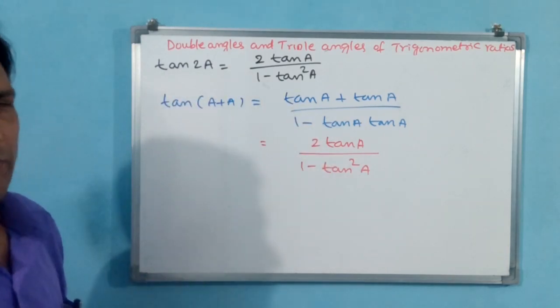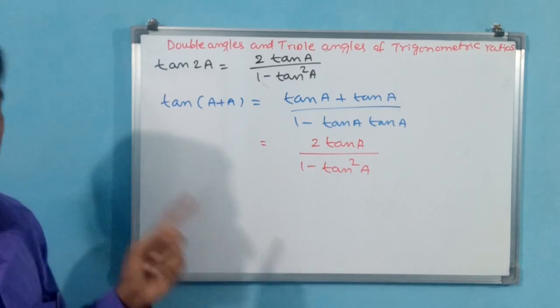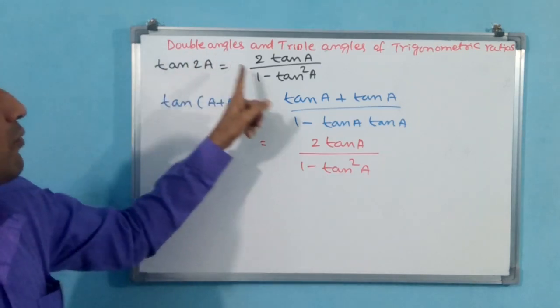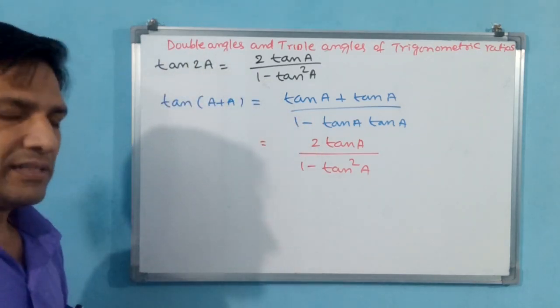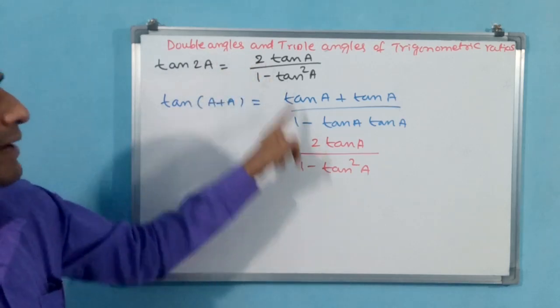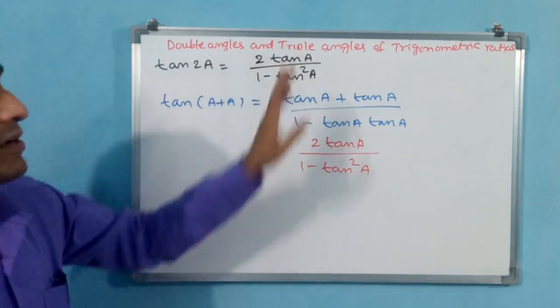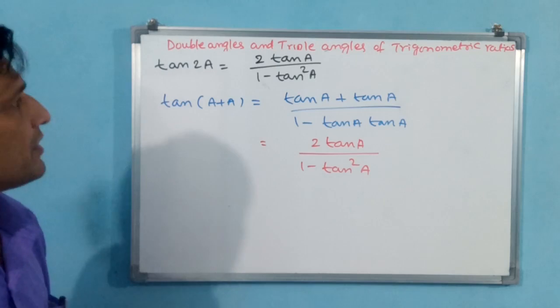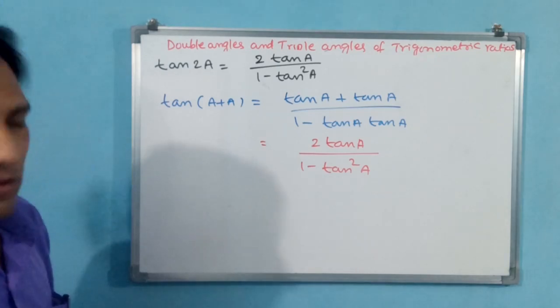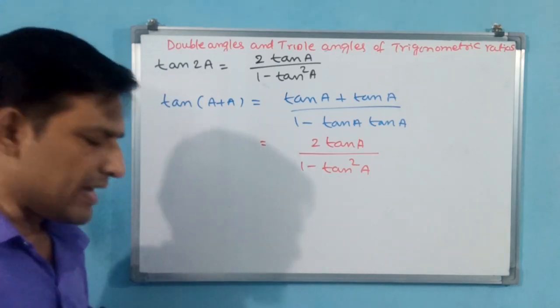Now we have proved all: sin, cos, tan. We have proved all three results. Double angles all we have completed. We will go for triple angles now, and we will see one by one, sin, cos, tan and all.